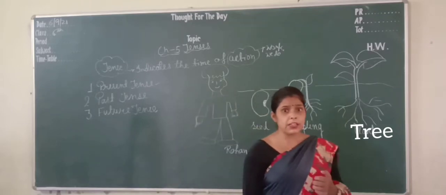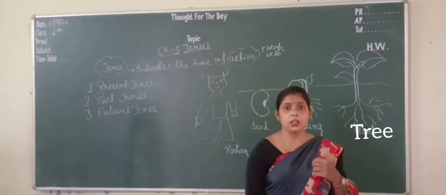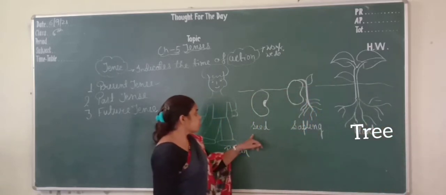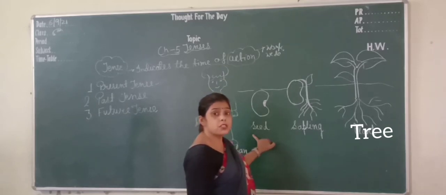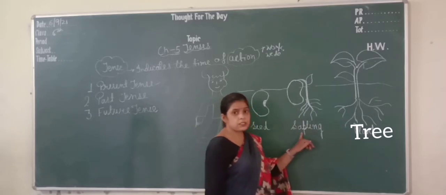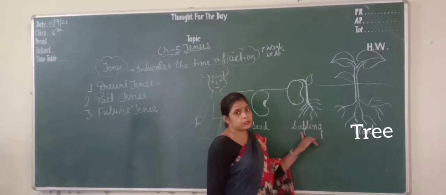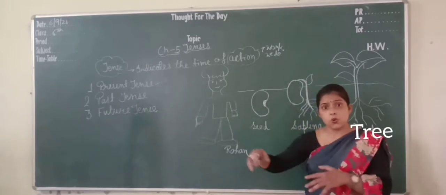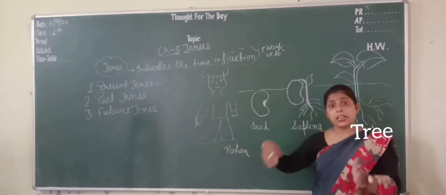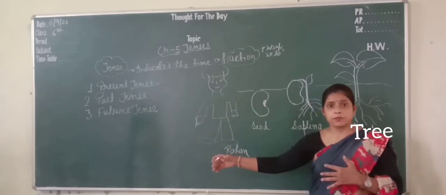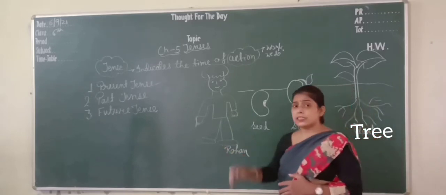Why is he happy today? Because few months before he sowed a seed, and now the seed is becoming a sapling. It means this sapling is going to become a tree after few months. So now Rohan is happy.